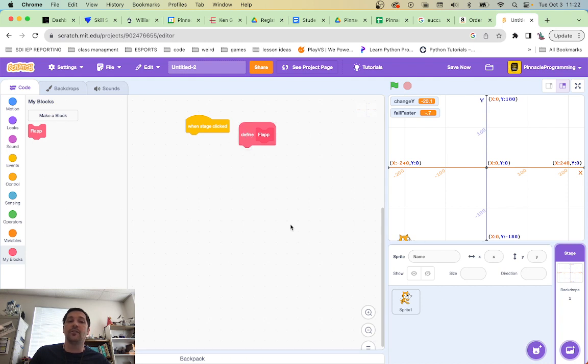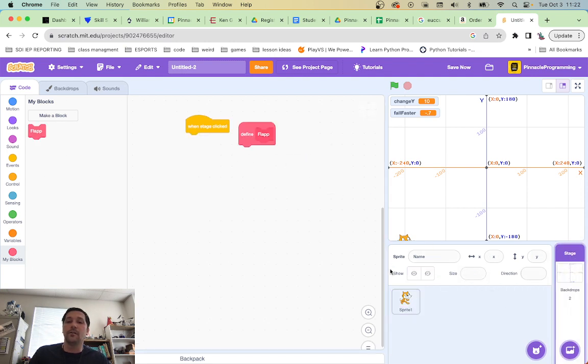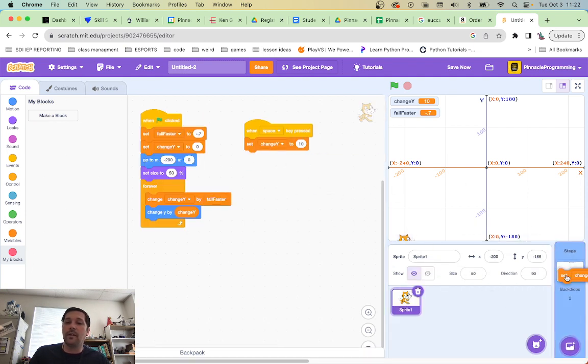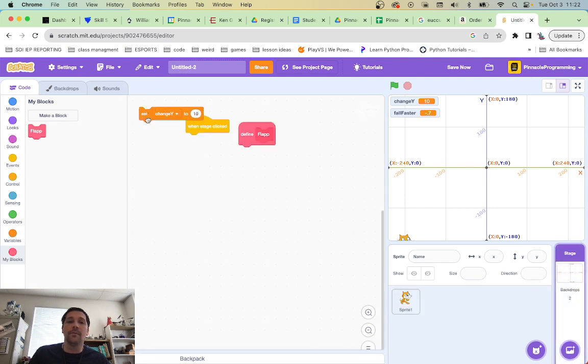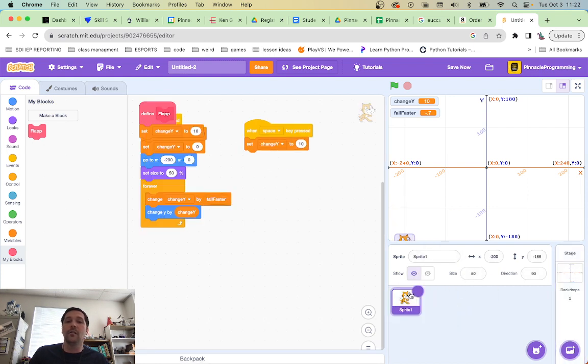Oh, yeah, that's fine. So when I flap, what I want to have happen is I want this right here. Duplicate that. I want this. Let me in. There we go. This is I want the flappy happening. That's what I want to have happen. And can I put that here too? Define flap. Oh, that's cool. That's cool.